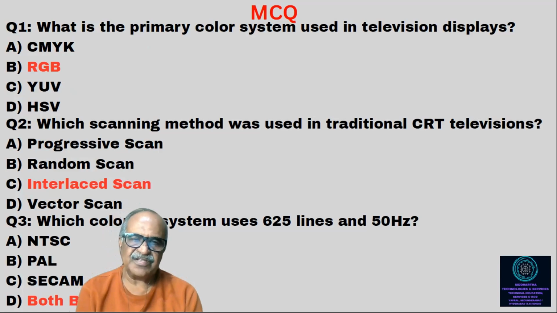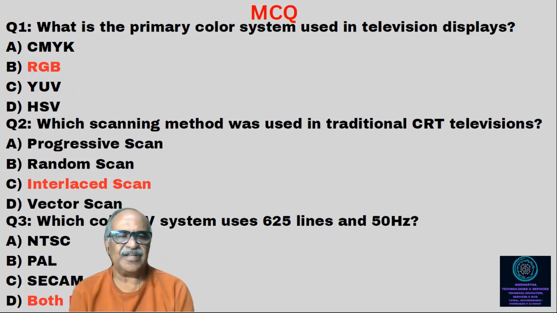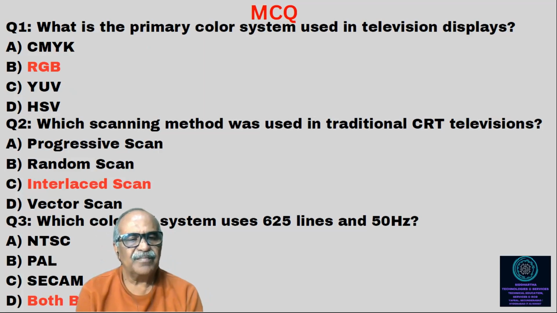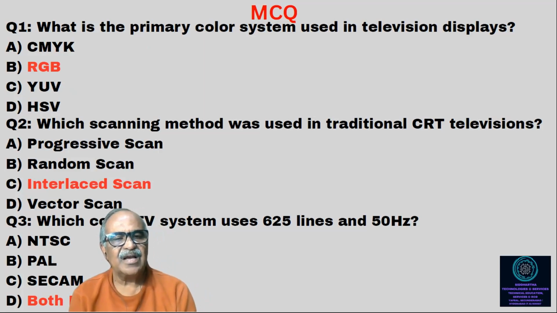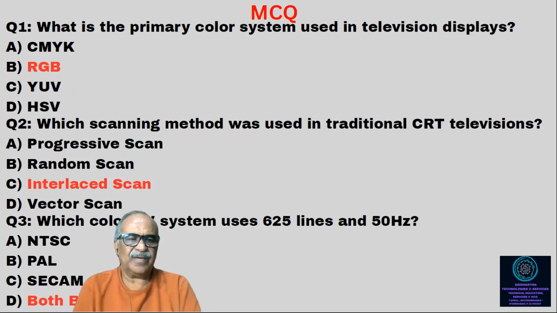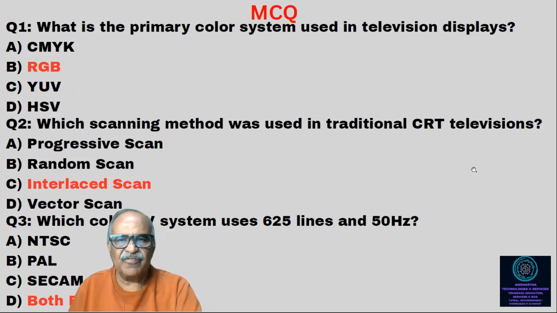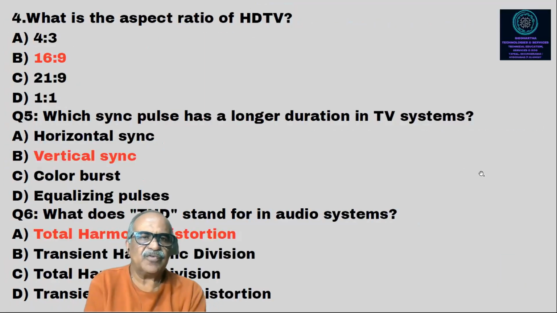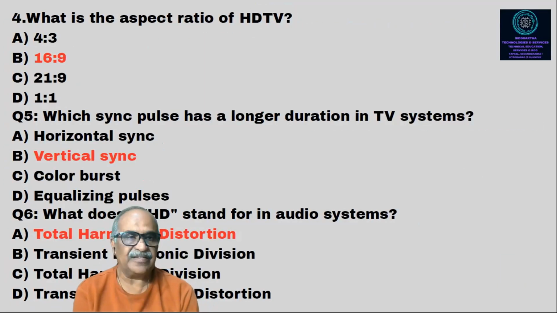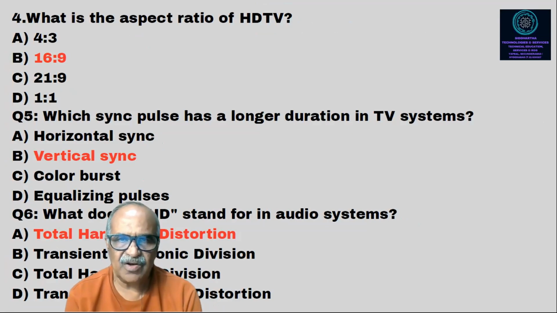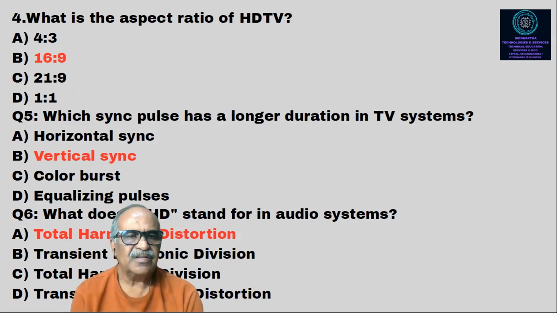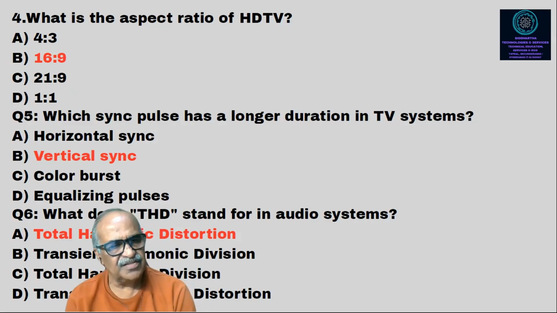Which color TV system uses 625 lines and 50 hertz? Both PAL and SECAM, so that is the correct answer for this. Now the fourth question: what is the aspect ratio of HDTV? 16:9 is the correct answer for HDTV. Next question: which sync pulse has a longer duration in the TV system? The vertical sync has a longer duration in the TV system.